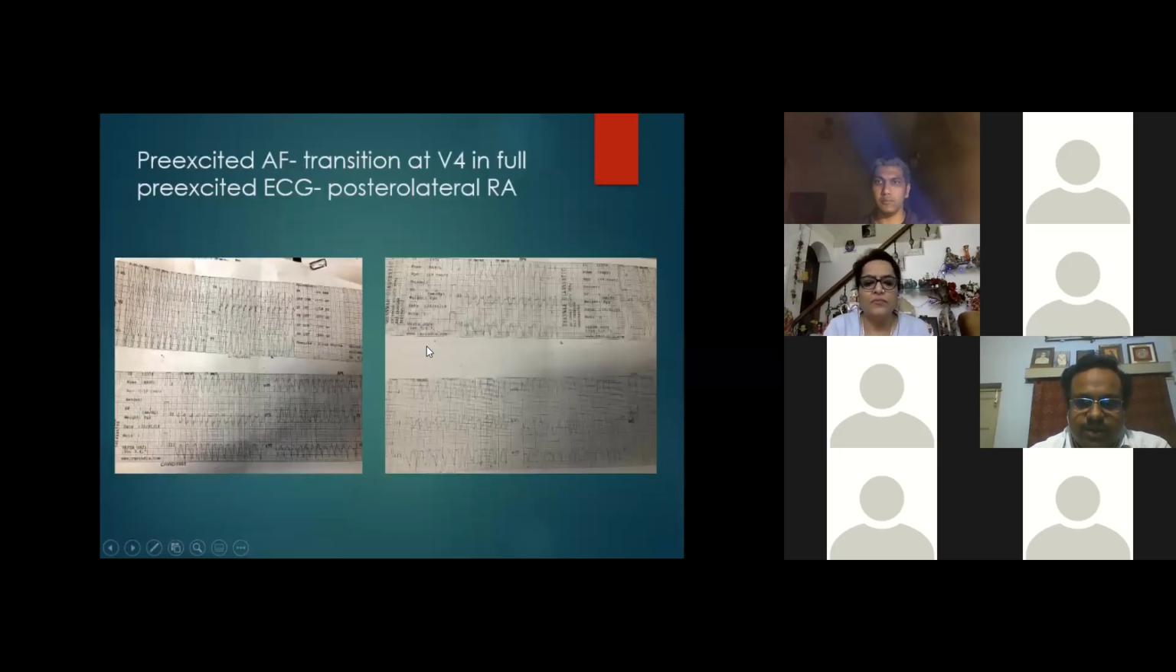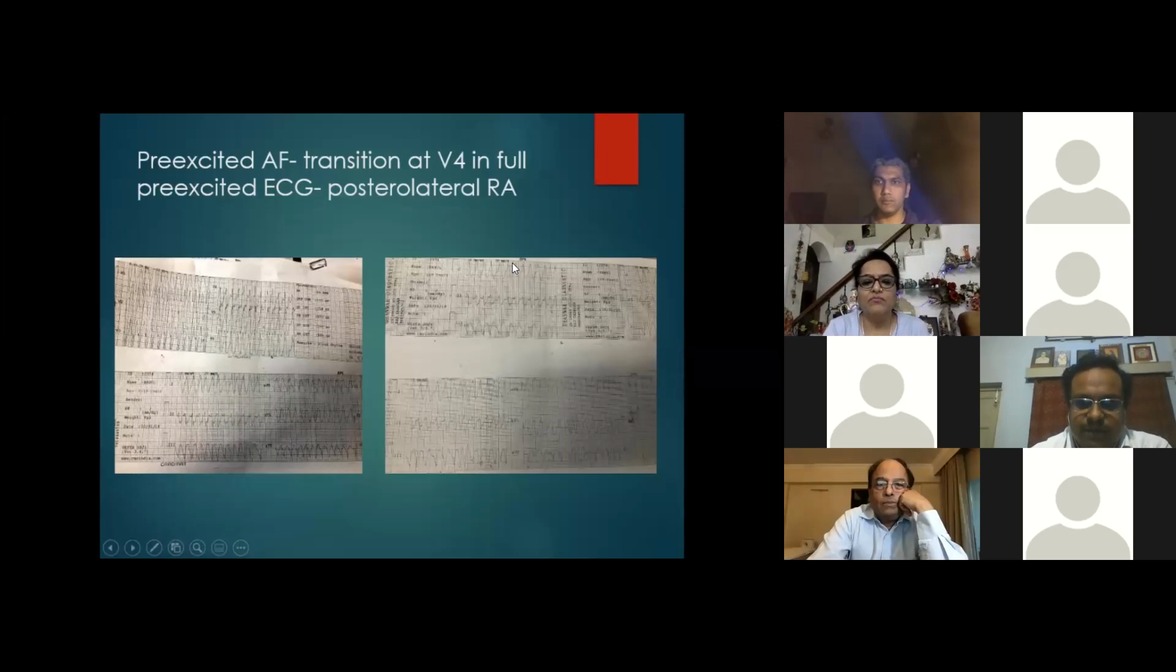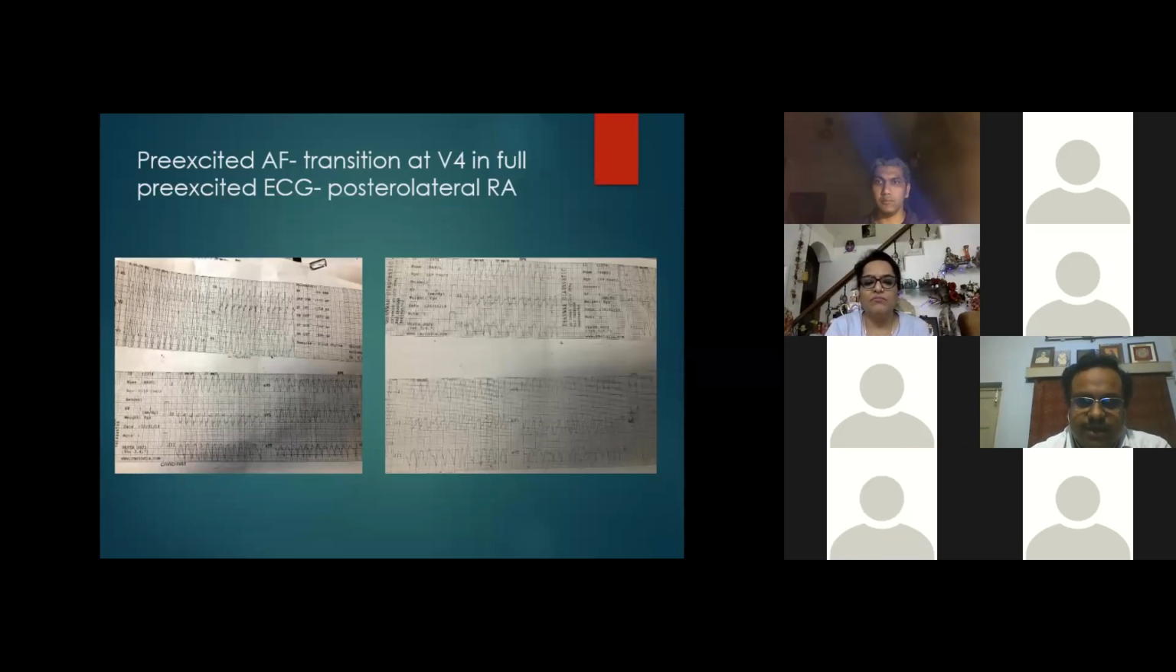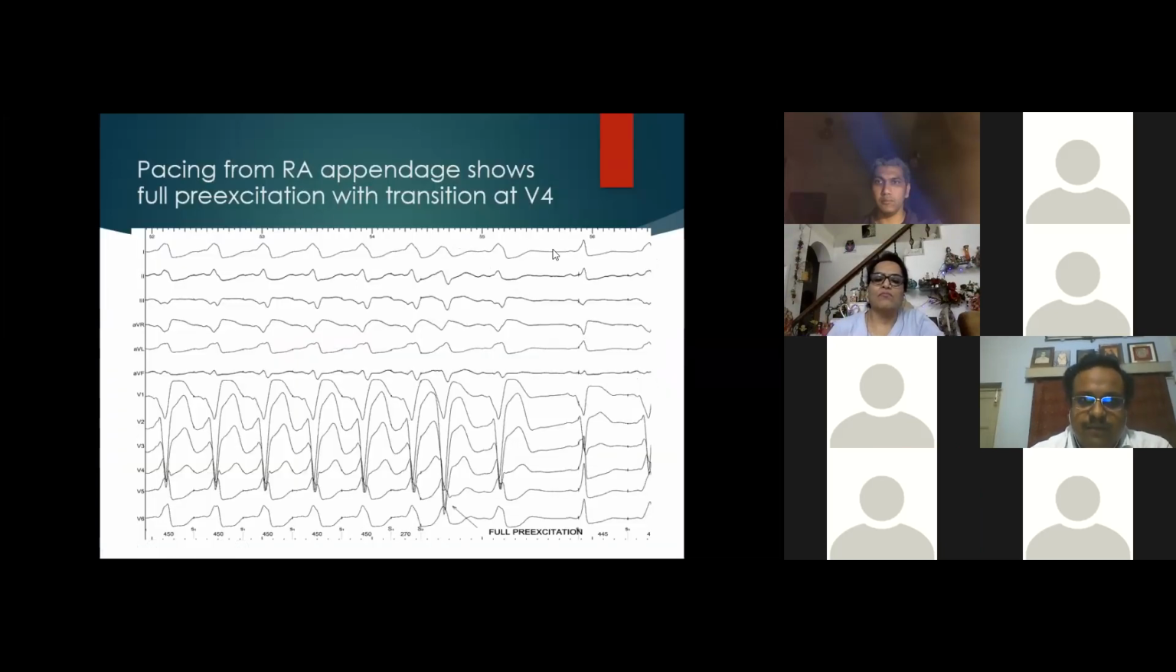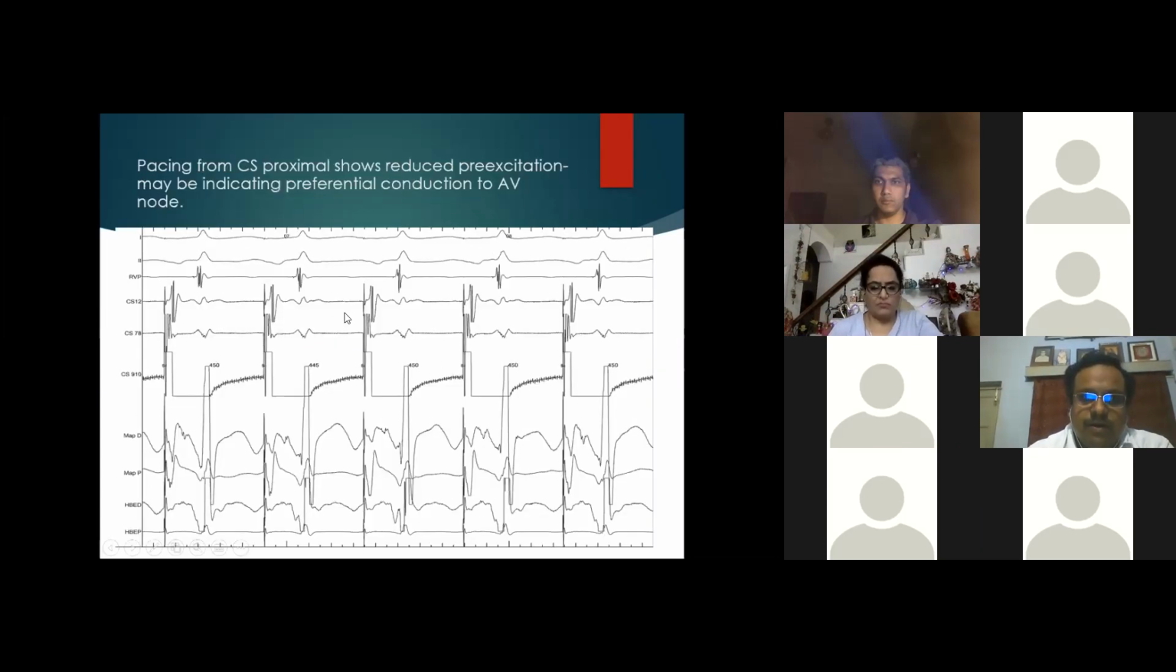This ECG is also not good, but it was atrial fibrillation at a very fast rate where the transition was at V4. EP study showed that the baseline HV interval was 12 milliseconds. When we paced from the RA appendage, it showed a full pre-excitation with a transition at V5. And when we paced from the coronary sinus, there was a reduced pre-excitation.